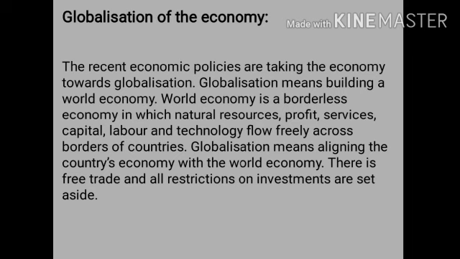Previously there were a lot of restrictions about foreign investment. Now there is free trade, so many restrictions are now set aside. Now many foreign nations can come and invest in a nation. Because the restrictions are reduced now, the nations can allow foreign investment, and also we can have an opportunity to have economic development. So free trade means there are no restrictions on the trade.